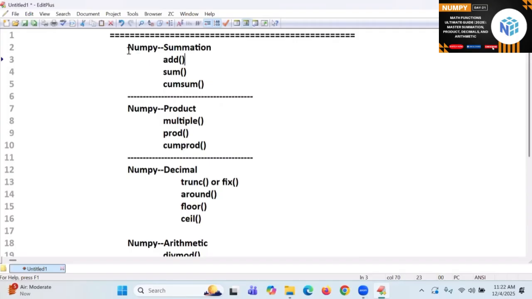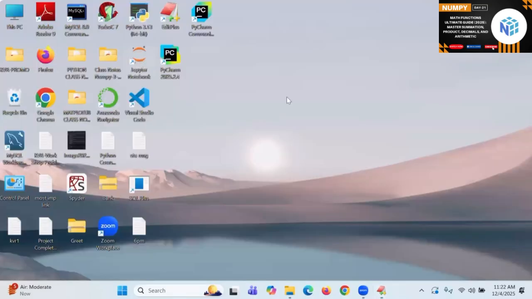Go for NumPy summation. I will go with an example only. Let's go. So try to understand this place. Online students, start here.